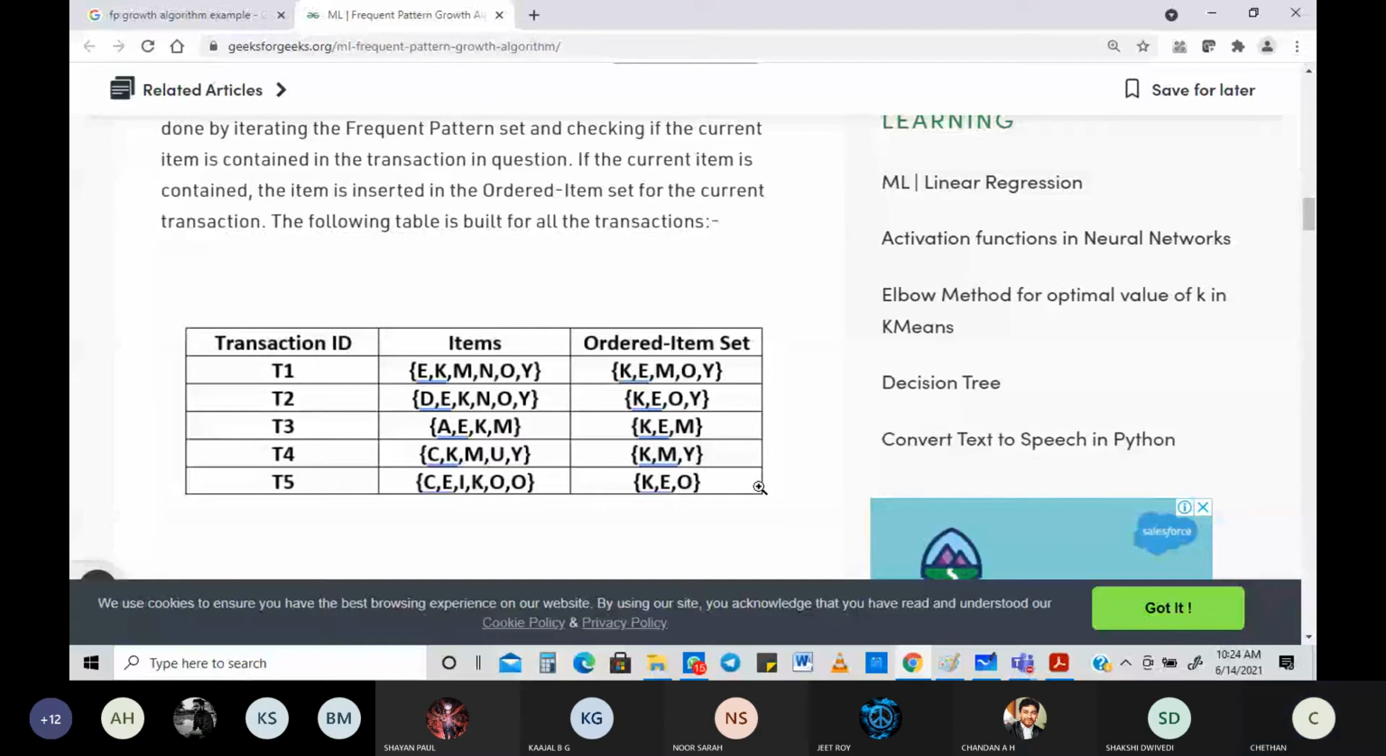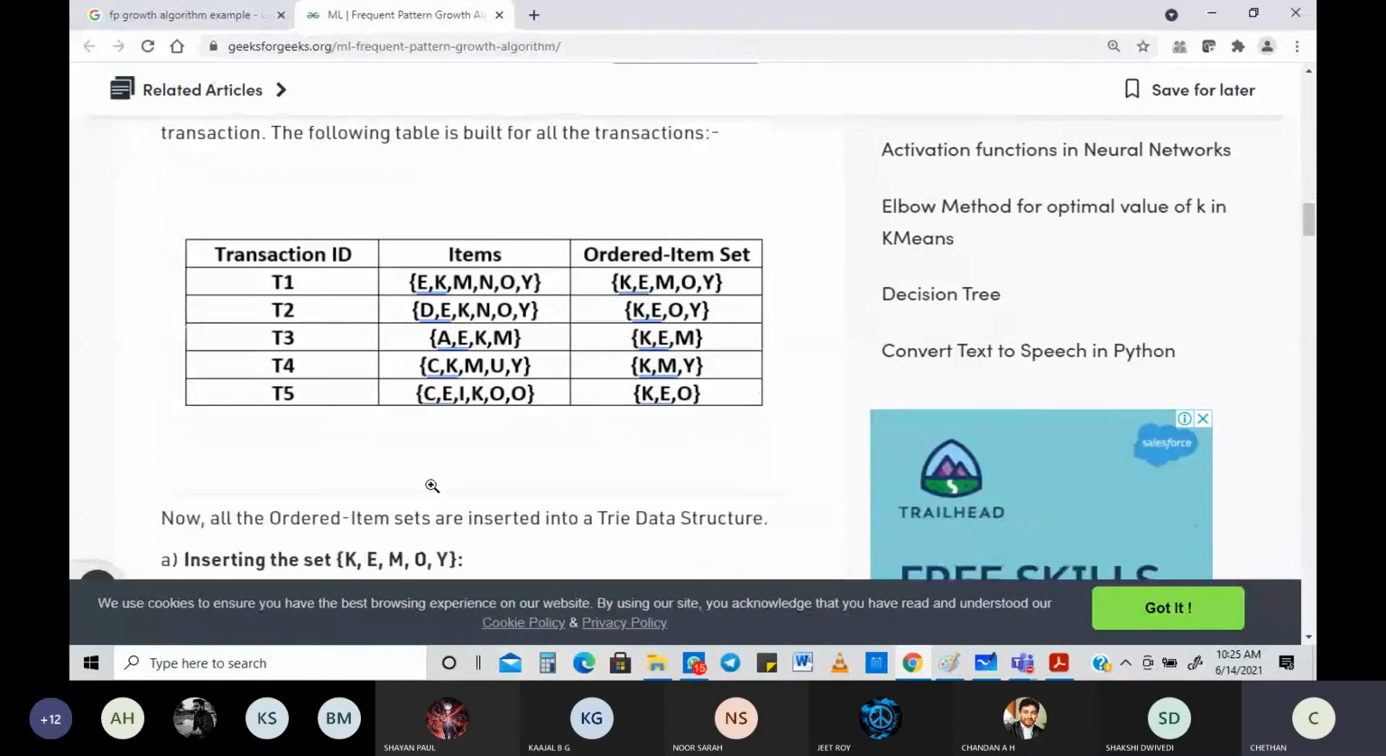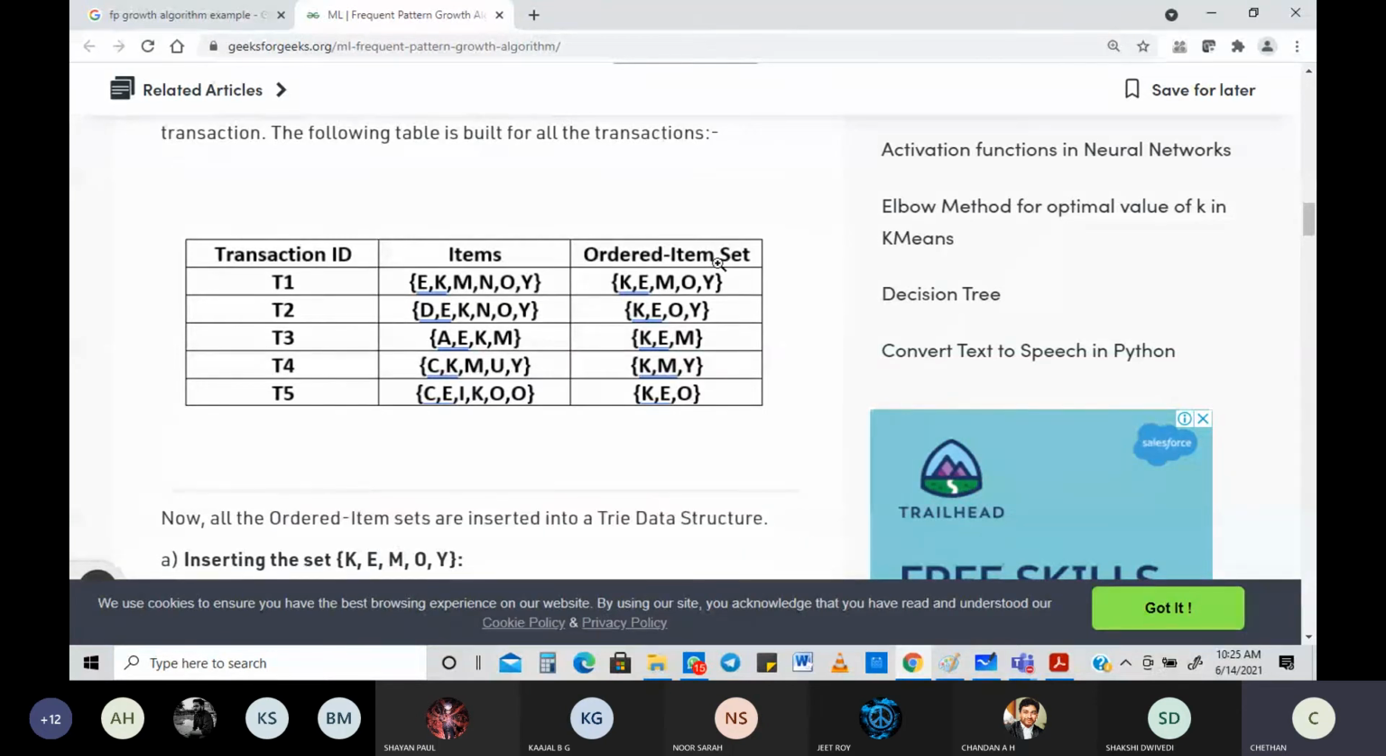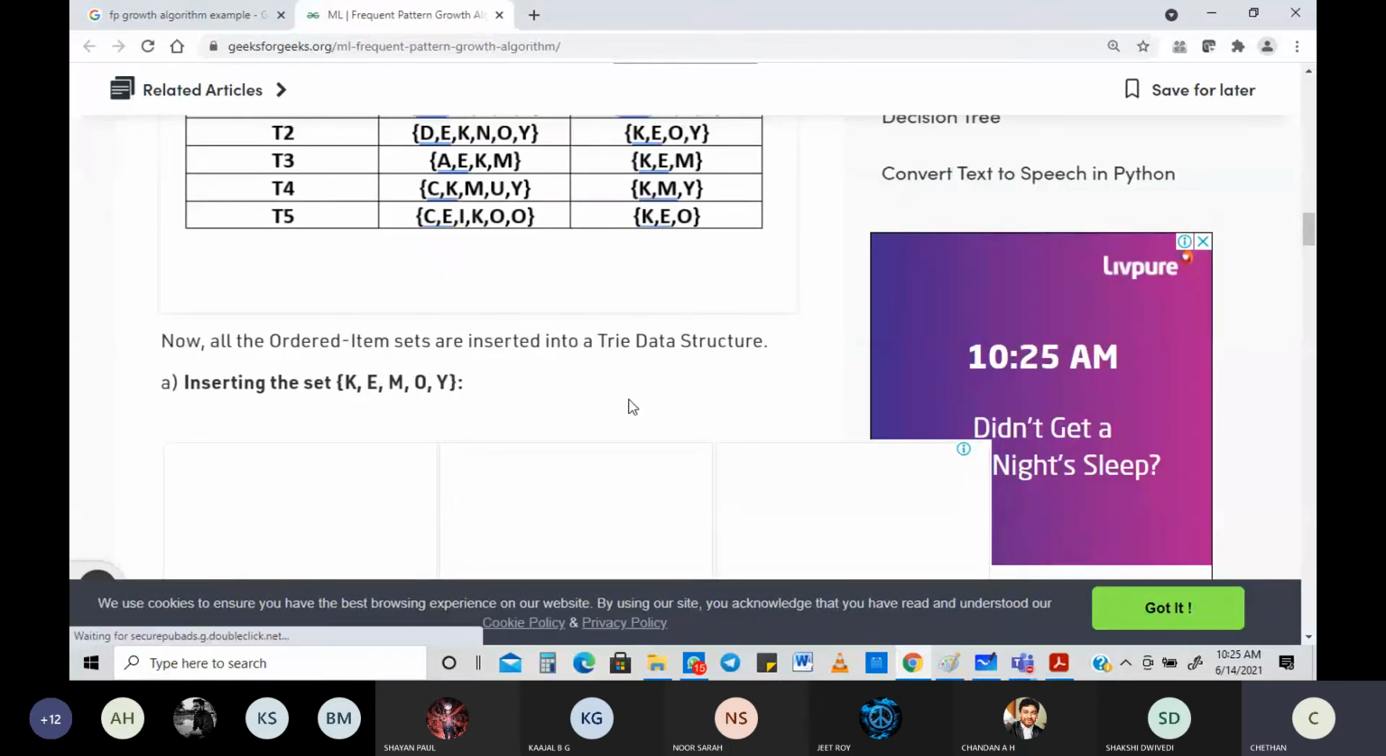What is the next thing? Now all the ordered item sets are inserted into the tree data structure. All those ordered item sets, you got K, E, M, O, Y. Inserting the set K, E, M, O, Y into a tree data structure, what is the way of writing it? All the items are simply linked one after the other in order of their occurrence in the set, and the support count of each item is initialized to 1.